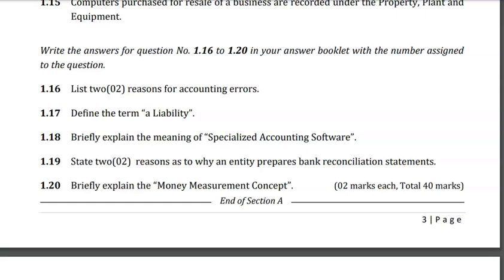I can say many reasons for these accounting errors, but you can pick 2 of them. One is negligence. That means he doesn't care about the values, very lazy, negligently making mistakes. That is one of the reasons. The other one is not having enough knowledge for doing accounting work, so we can say lack of knowledge.